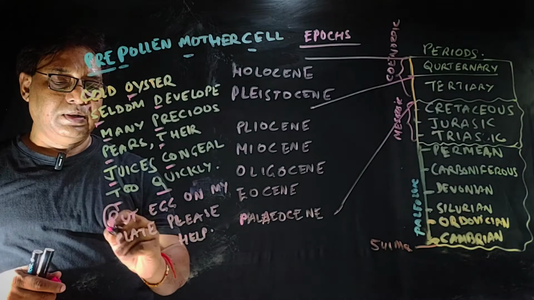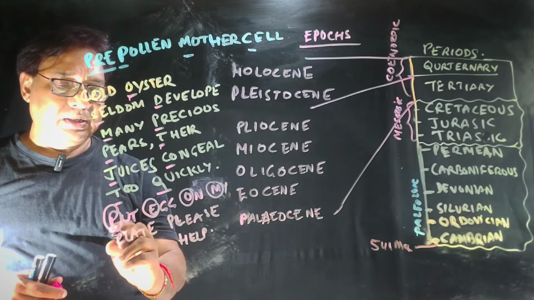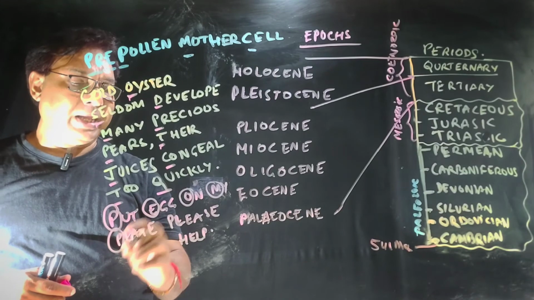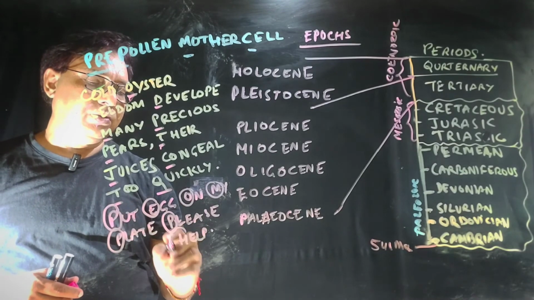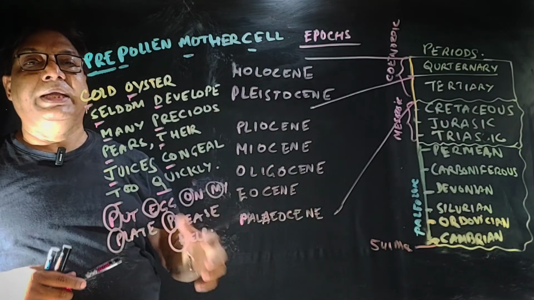So this sentence gives Paleocene, Eocene, Oligocene, Miocene, Pliocene, Pleistocene, Holocene. This mnemonic will help you to remember the epochs.